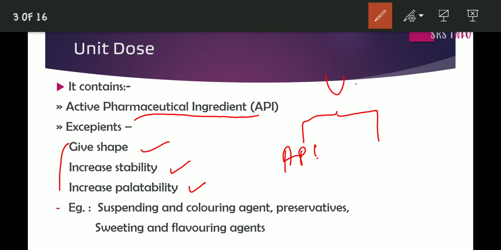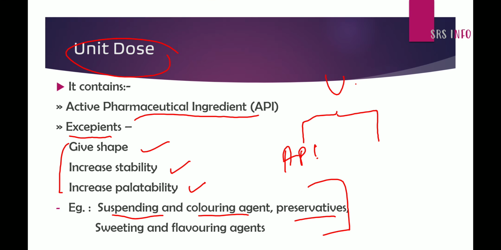These are added to the active pharmaceutical ingredients, together forming the unit dosage form of the drug. Excipients act as suspending agent, coloring agent, preservatives, sweetening, and flavoring agent. These are all the functions of excipients.